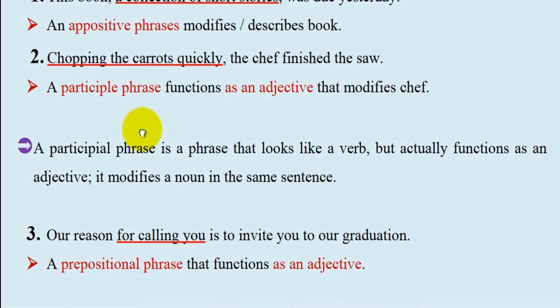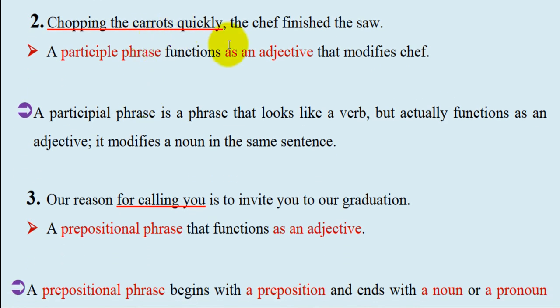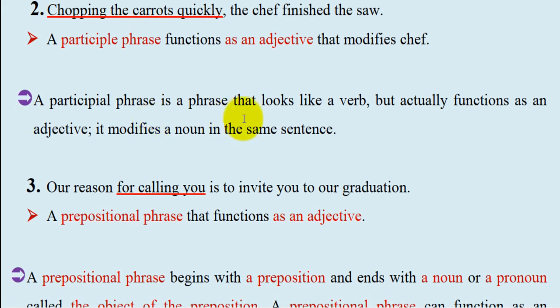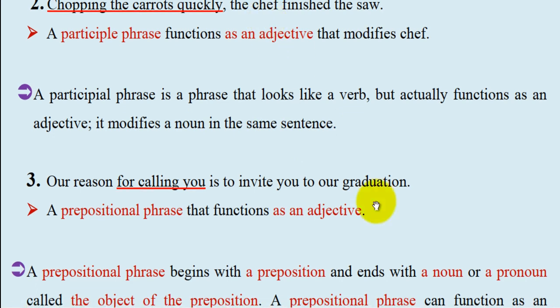Full stop. Number 2. Chopping the carrots quickly. The chef finished the saw. had chopping the carrots quickly راه كاملة تعتبر a participle phrase that functions as an adjective that describes أو لا modifies the noun chef. ندير مراجعة ال participle phrase is a phrase that looks like a verb but actually functions as an adjective, so it modifies a noun in the same sentence. اللي عندي هنا the noun اللي هو the chef.